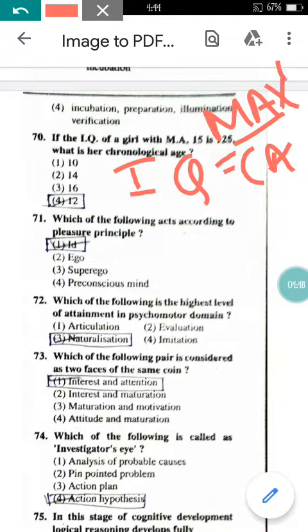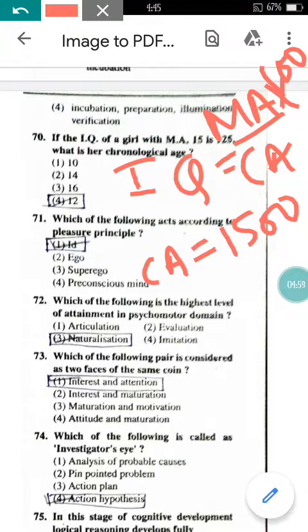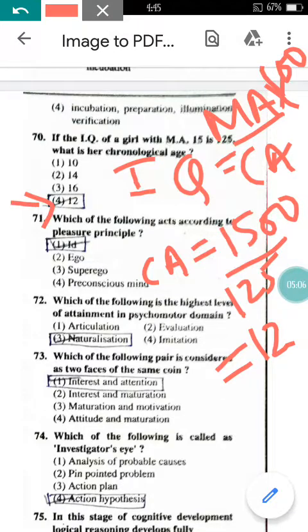If you make use of this formula, then you are going to get the value of CA as: here the value of mental age is 15. 15 into 100 will be 1500 divided by 125. Then you are going to get the answer as 12. So the correct answer for this question is option number 4, that is 12.